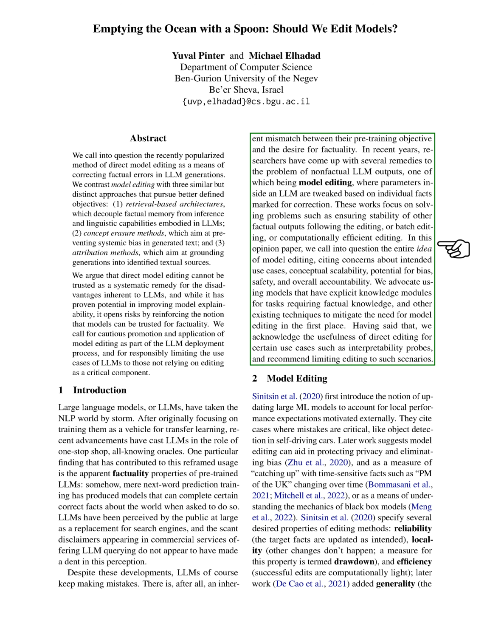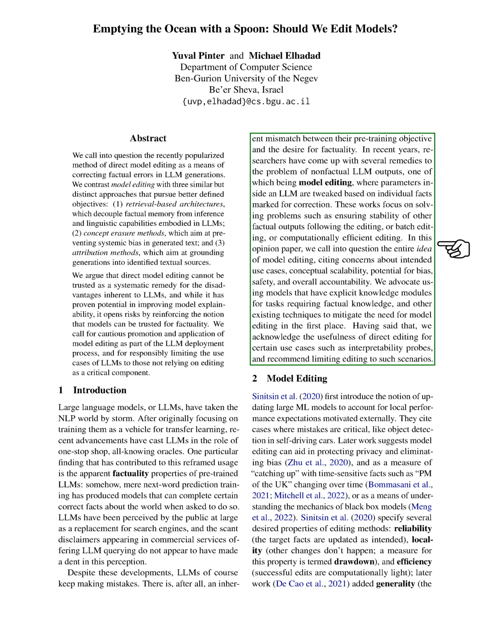However, despite their impressive capabilities, these models still make mistakes due to a mismatch between their training objective and the need for factual accuracy. Researchers have proposed several solutions to address the issue of inaccurate outputs from LLMs. One such solution is model editing, which involves tweaking the parameters of an LLM based on specific facts that need to be corrected. This approach aims to ensure the stability of other factual outputs after editing, enable batch editing, and make the editing process computationally efficient.